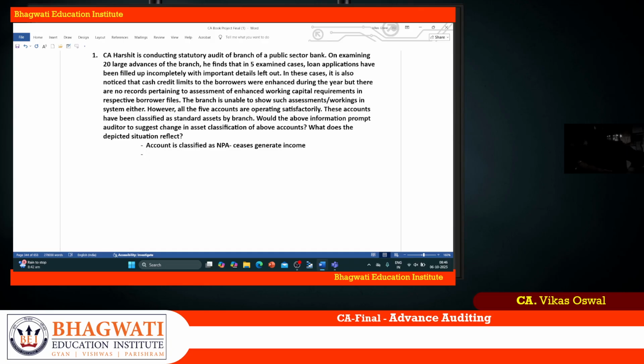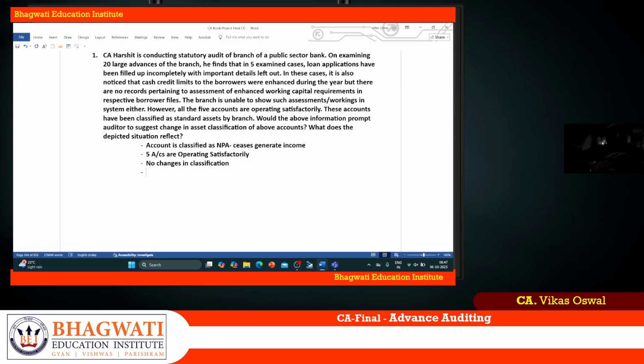Here, 5 accounts are operating satisfactorily, so there is no issue actually. There are no changes in classification required. You don't have to do any changes in the classification.